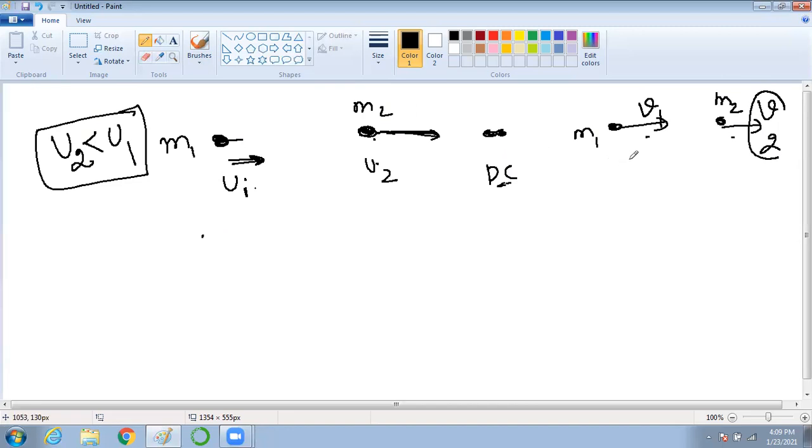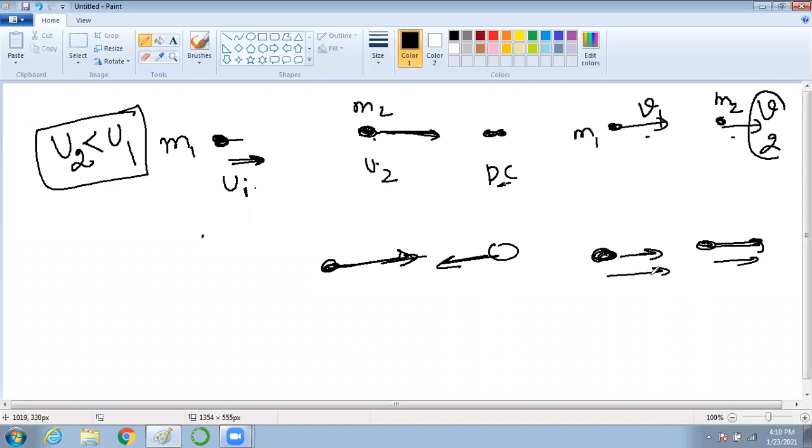Normally in your books, it will be head-on collision and perfectly elastic collision, because others are very complicated. Normally in your exams it will be asked only perfectly elastic and head-on collision. Head-on collision can be both in the same direction, or both in the opposite direction, hitting towards each other and going apart. This is also head-on collision. Is it okay?